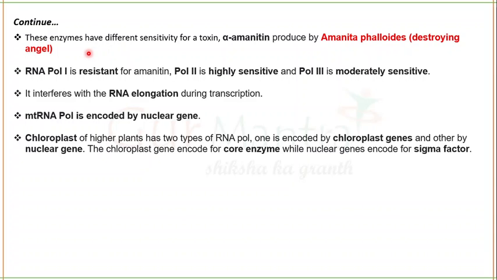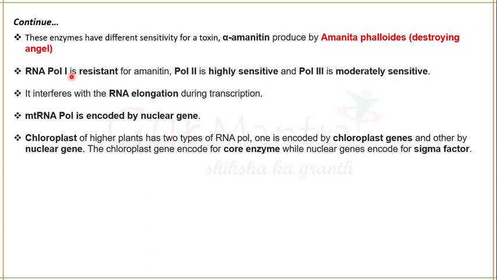Okay, so these enzymes have different sensitivity to a toxin called alpha amanitin. This alpha amanitin is produced by Amanita phalloides, also known as the destroying angel. RNA polymerase 1 is almost resistant to this toxin, RNA polymerase 3 is moderately sensitive, while RNA polymerase 2 is highly sensitive.